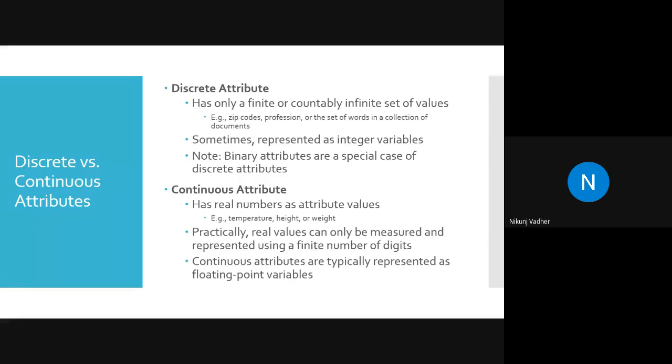Continuous: temperature, height, weight. It can be like 60.1, 60.2, 3, 4, 5. And if you have a very good scale, then we can have precision up to 2 digits, 3 digits, 4 digits. So the examples are temperature, height, weight. In real life scenarios, let's say voltage measurement, and then current. Those are all continuous attributes.